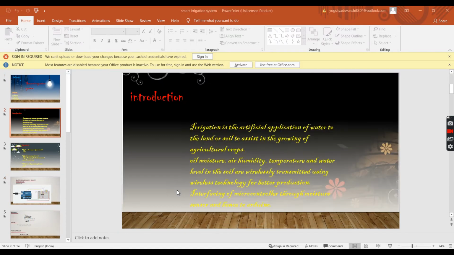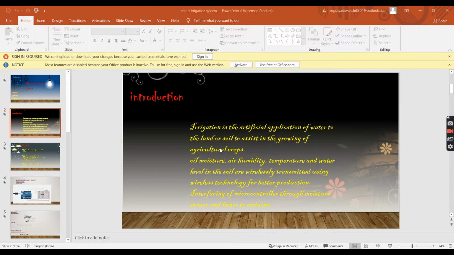Our project is called Smart Irrigation System, as you can see. And as we all know, irrigation is the artificial application of water to the land or soil to assist in the growing of agricultural crops. Our project is based on the behavior of soil moisture, air humidity, temperature, and water level in the soil.